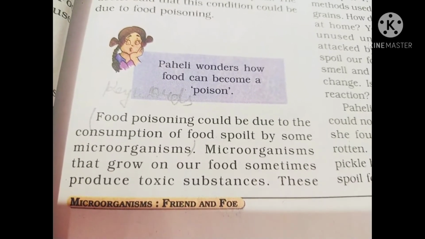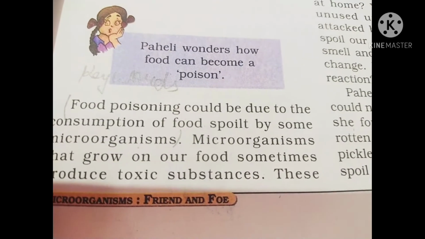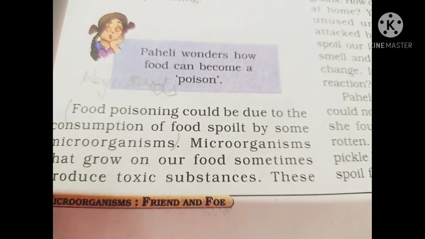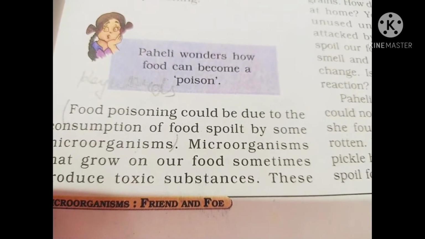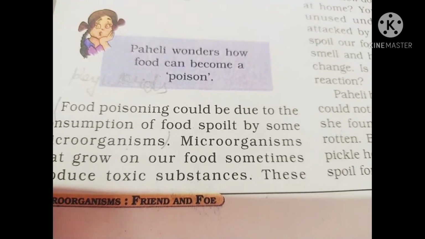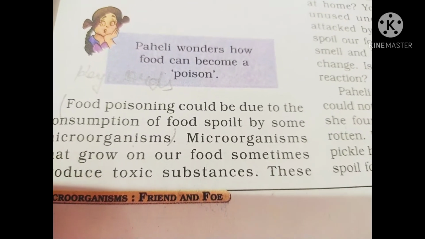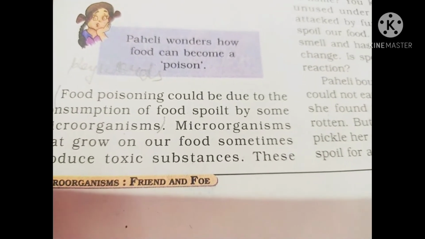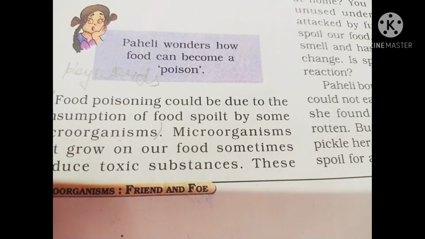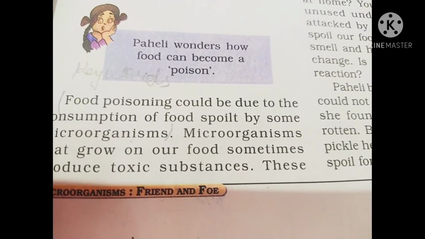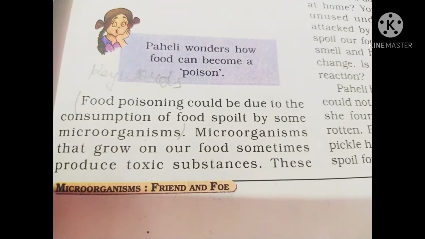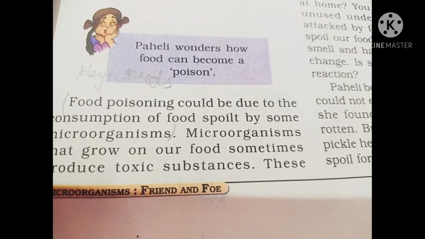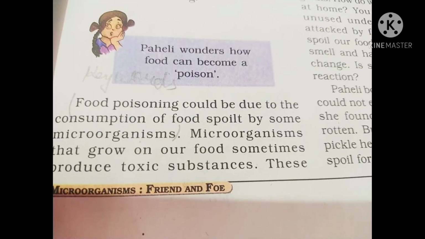So sometimes when the food is not kept properly under the proper situation and condition, means when we could not provide proper storing conditions to our cooked food, the microorganisms grow on that food and they spoil our prepared cooked food. Due to this, they produce toxic substances and thus we become ill by eating this toxic food, and the situation is known as food poisoning.